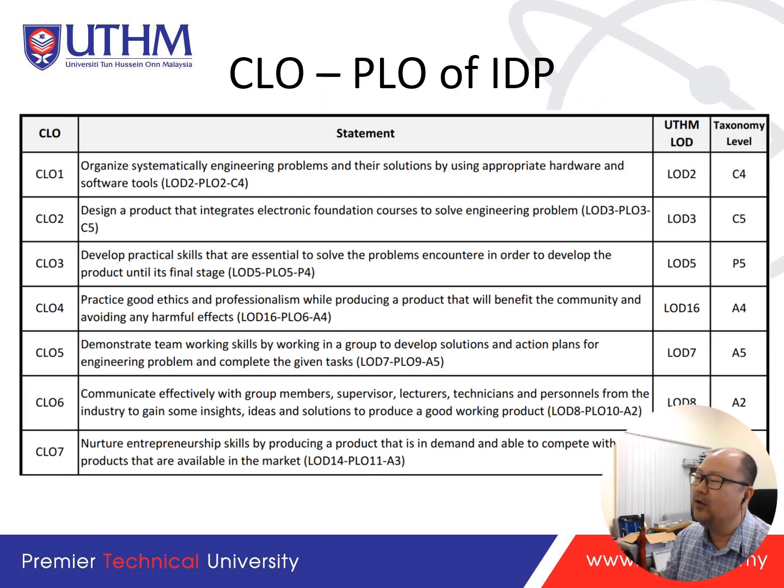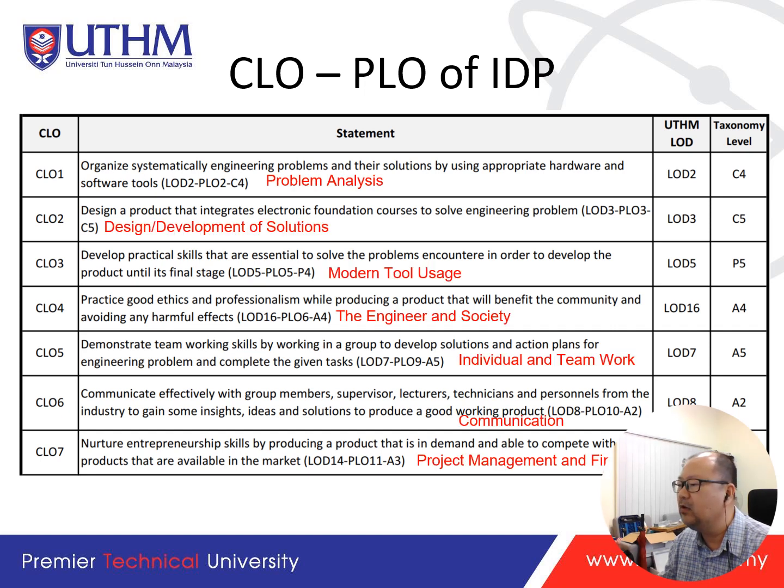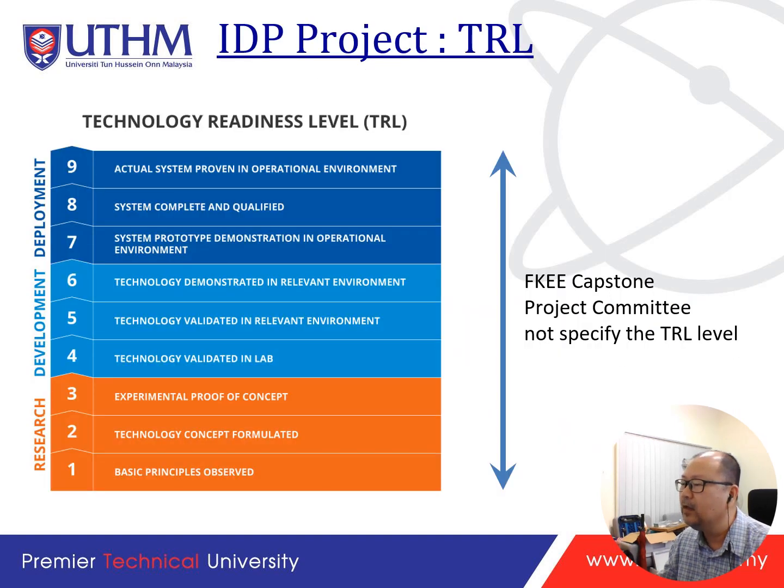According to the lecture plan, these are the course learning outcomes. We have 7 course learning outcomes matched to the program learning outcomes. So these are the definitions, the planning. All of them challenge you on the elements of being an engineer: communication, teamwork, and of course the knowledge of how you are going to identify problems and come up with a solution. There are many things that we look at. Later on, you will see how you are going to be challenged as an engineer.